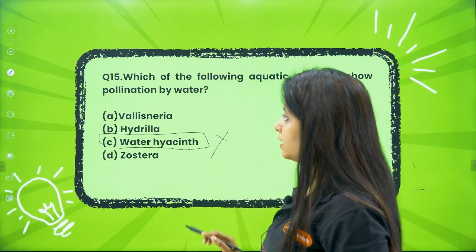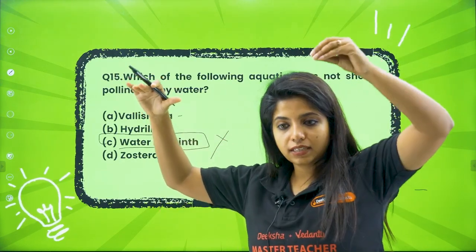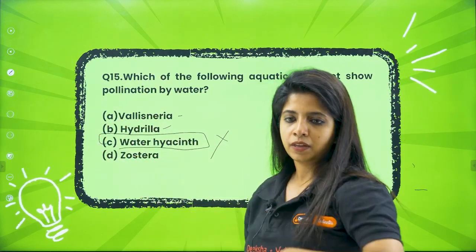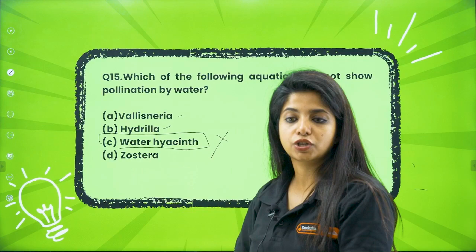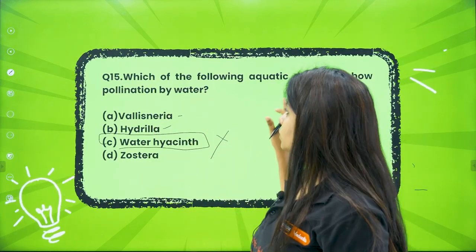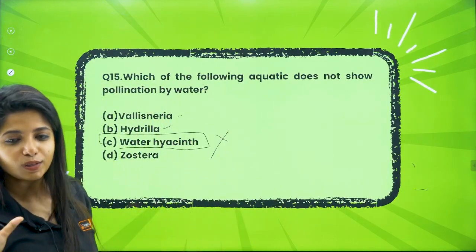So which of the following aquatic plants does not show pollination by water? It is water hyacinth. Vallisneria and Hydrilla remain at the top of the water. The pollen grains come and land on the top of the water and slowly move with the water to the female flower. In Zostera, which is also known as sea grass, it happens in the submerged condition. Inside the water surface only the pollination happens. All the other ones show water pollination, except water hyacinth, and water lily also.